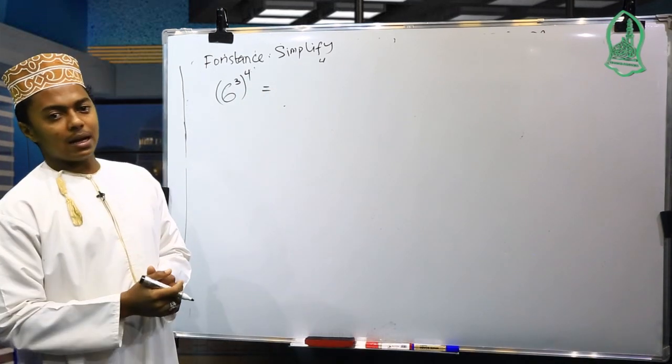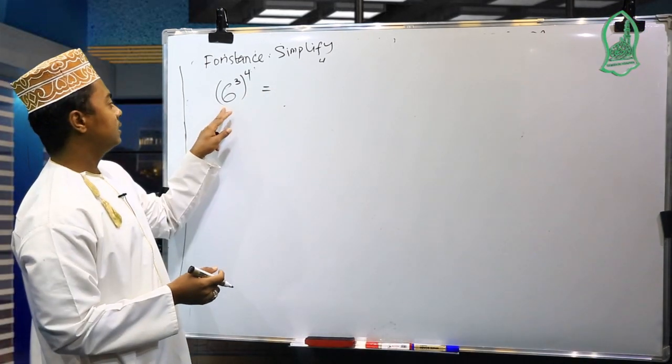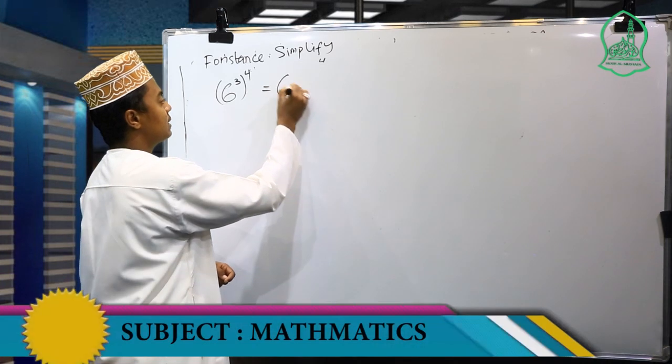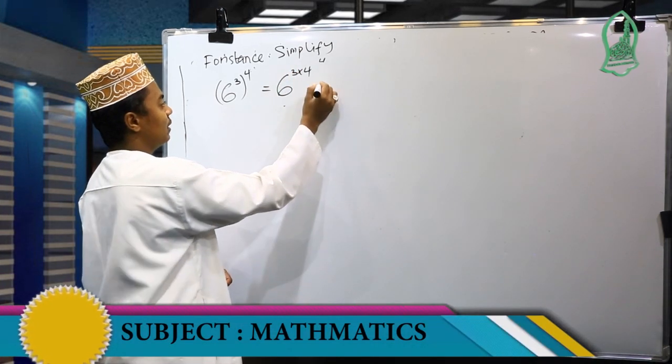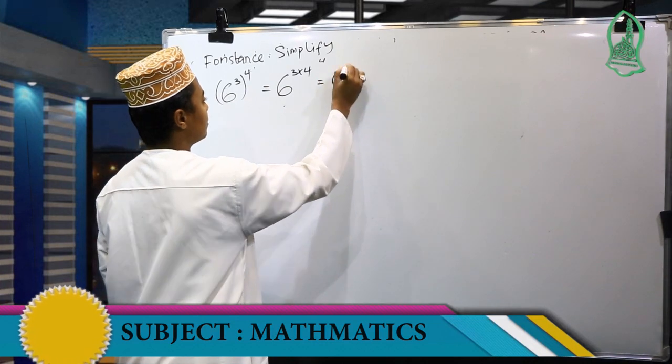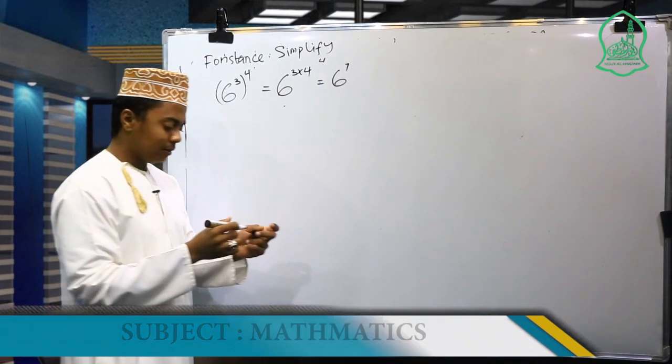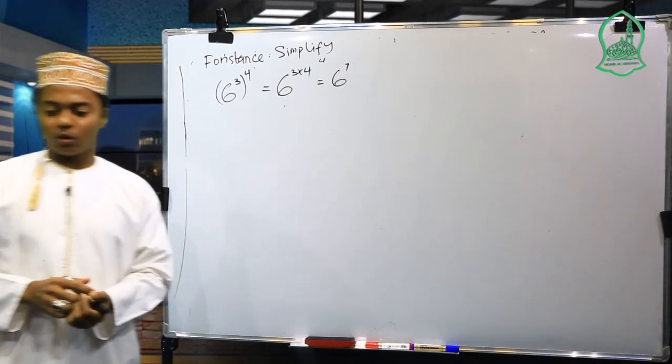By using the other formula we derived, we get 6 to the power of 3 times 4, then we get 6 to the 12th power. That is the first law.